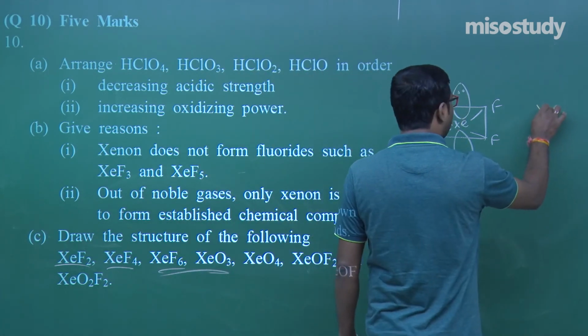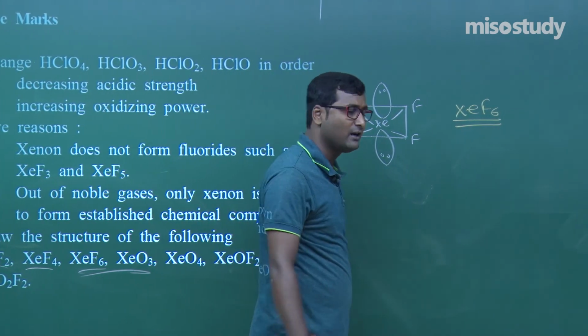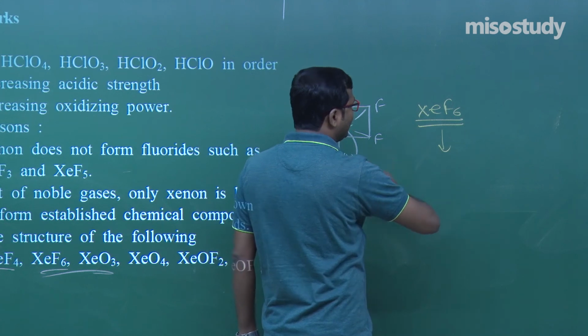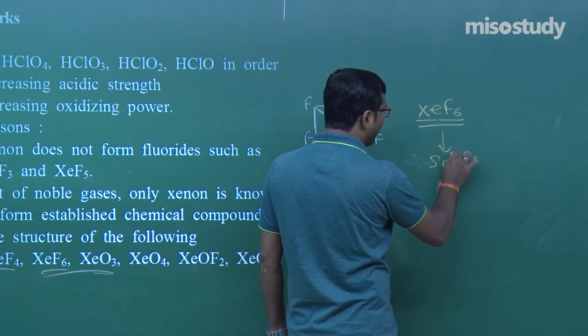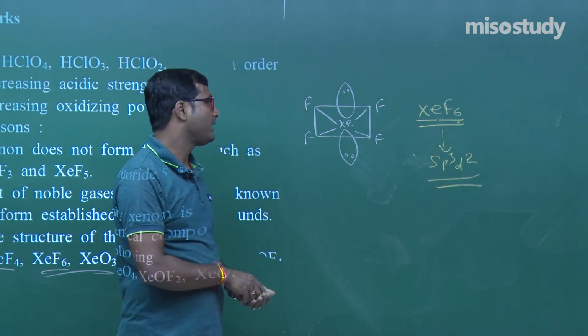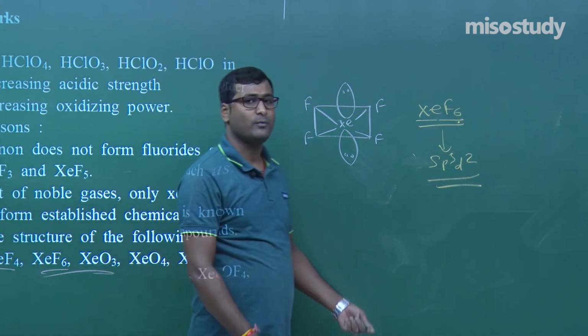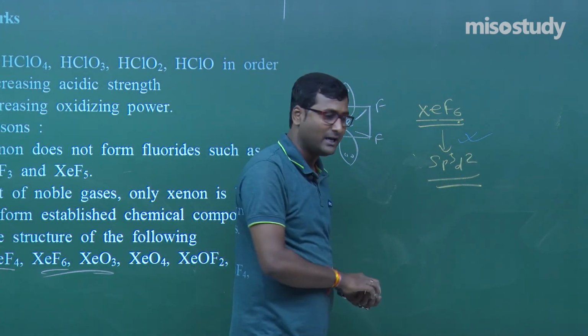Similarly, if anyone asks you about XeF6, that is distorted octahedral. Why distorted octahedral? Xe has hybridization sp3d3, but due to the presence of a lone pair of electrons, it has distorted octahedral geometry, not pentagonal bipyramidal.